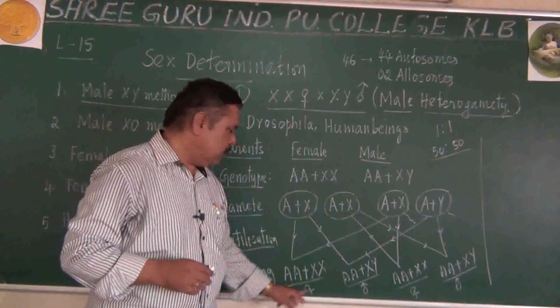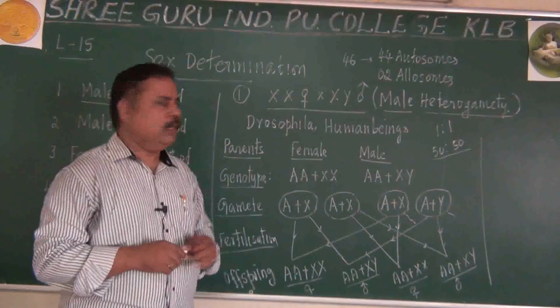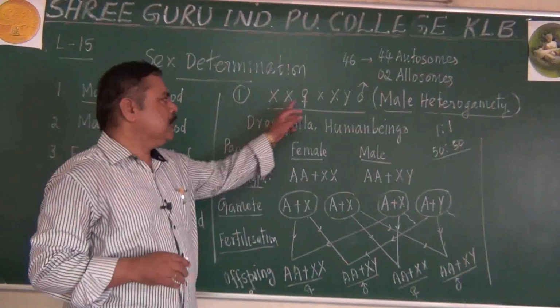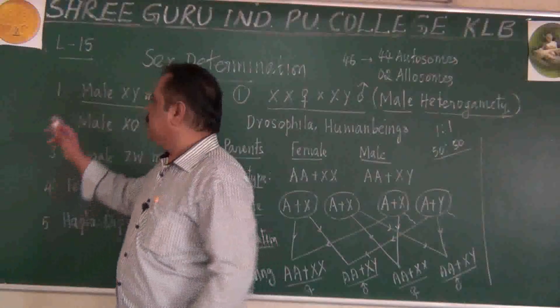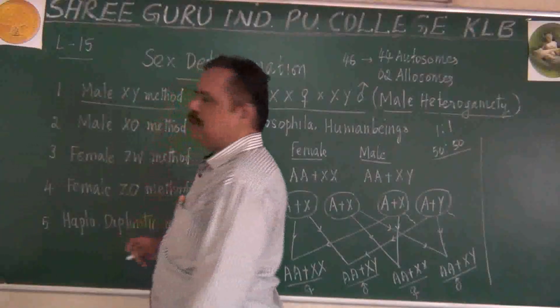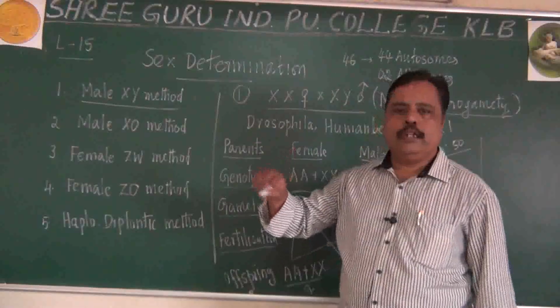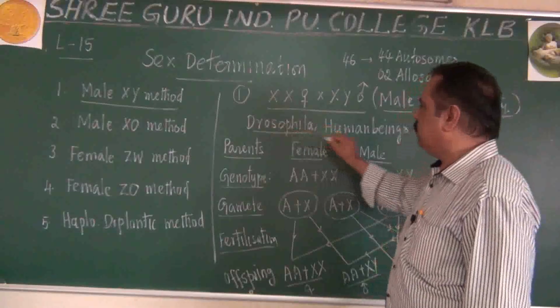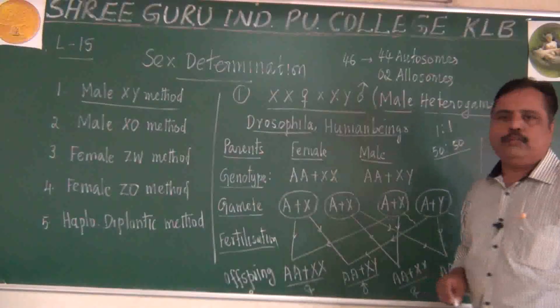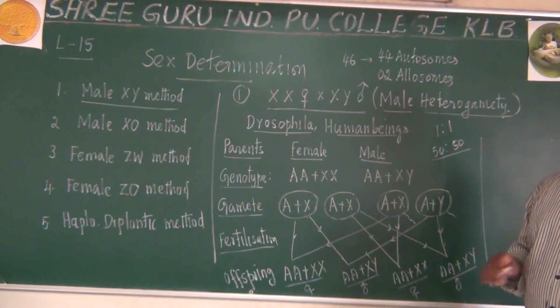Now they will determine the sex of this individual. This is called XX, XY type of sex determination, which is also known as male XY method or male heterogametic method, and this is observed in the case of Drosophila and human beings. I hope you got this point.